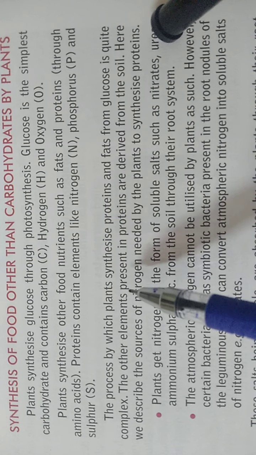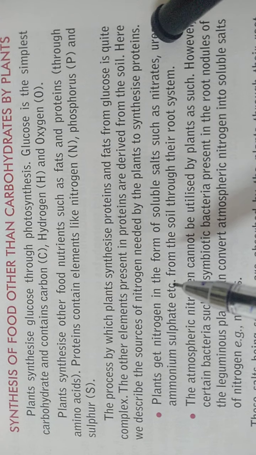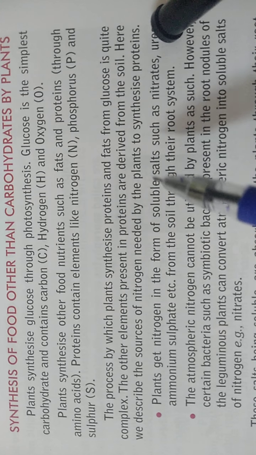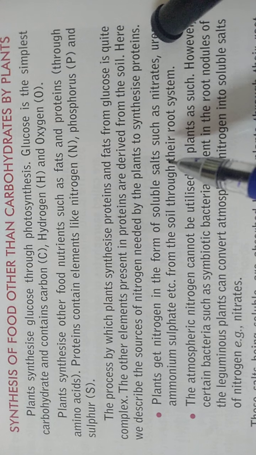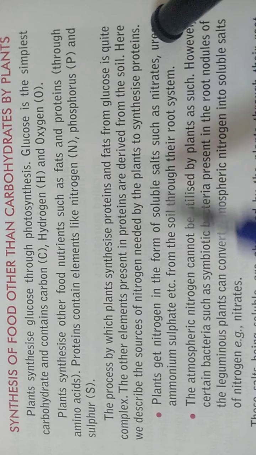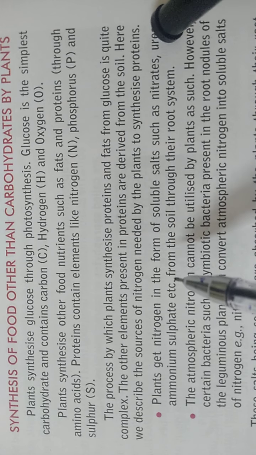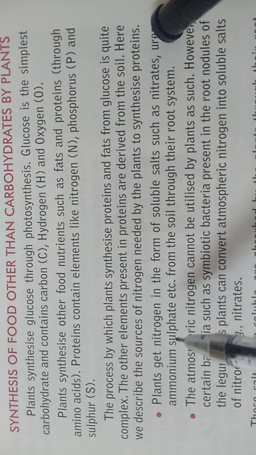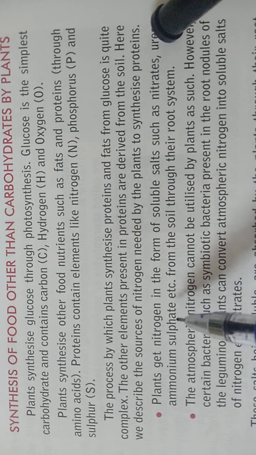Second, for the formation of protein, nitrogen is necessary, and this nitrogen is provided to the plant in the form of different soluble salts, which we make available in the form of different fertilizers like nitrate, urea, ammonium sulfate. When we mix these in the soil, these elements, including nitrogen, are absorbed by the roots, and later on this nitrogen is used in the synthesis of protein. In this form we get protein from the plant.